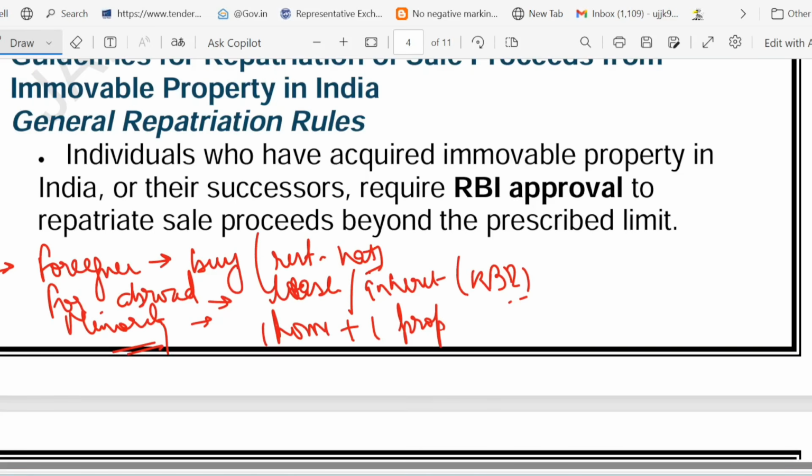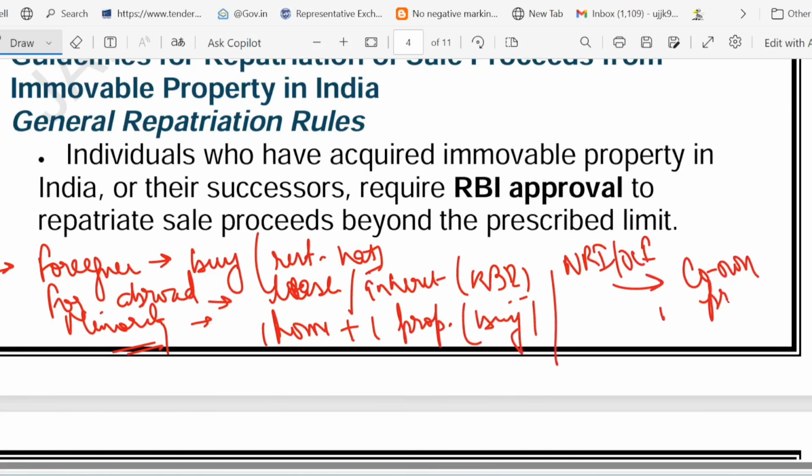Then we talked about NRI and OCI spouse. I told you, they can co-own residential and commercial property. So they can co-own property. And then no farmland for foreigner. These are the points.